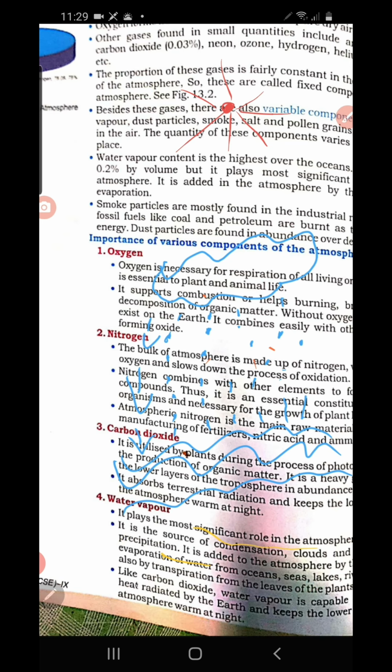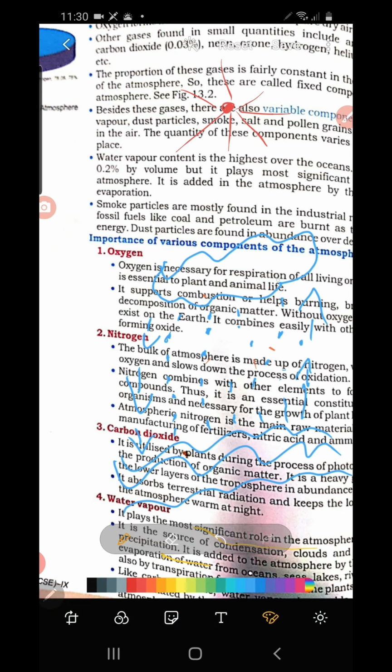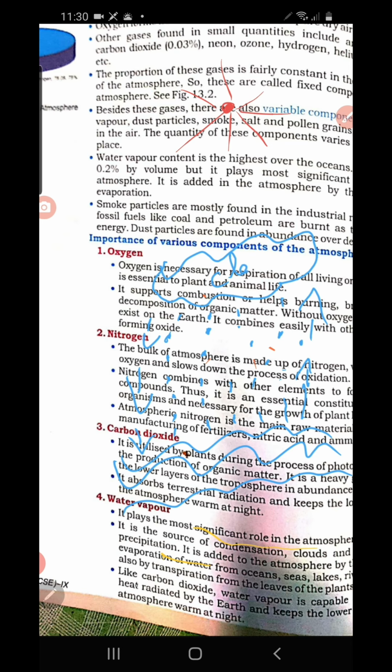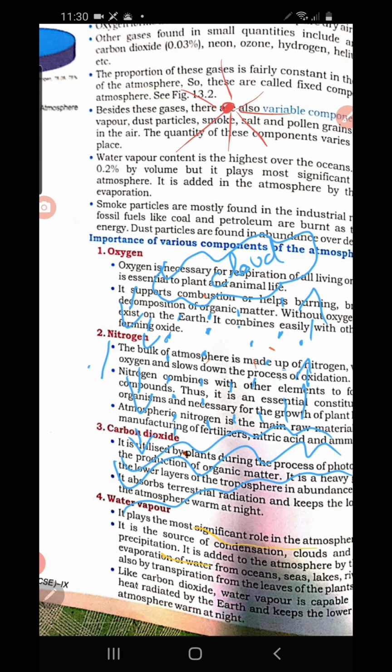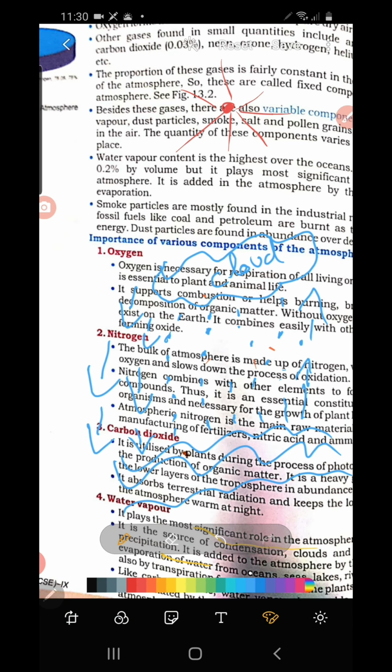So during evaporation, the water reaches into the atmosphere. Again the cloud forms, then condensation takes place. Condensation means it becomes very cool and the air carries the cloud, floating in the atmosphere. When the cloud becomes so heavy for the air to carry, it starts pouring down again in the form of rain, and this water again reaches the water body back. So this is the process happening here.